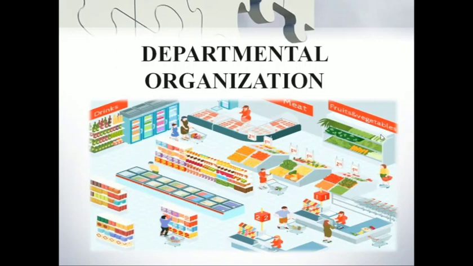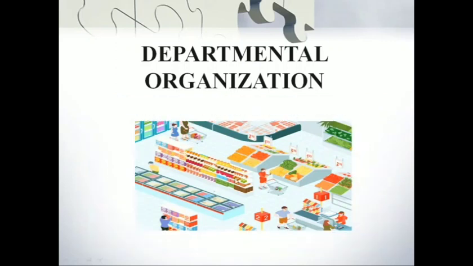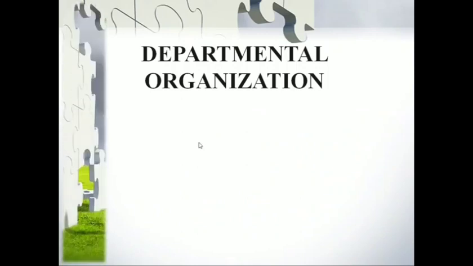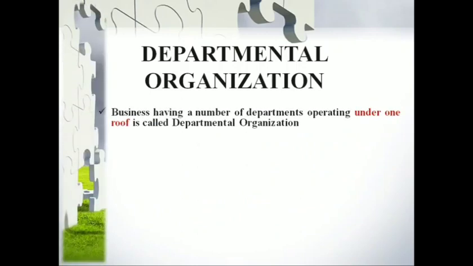In a supermarket, you could visualize that you will have various departments. You have a department for fruits and vegetables, a department for meat, a department for drinks, a department for cosmetics, a department for dairy products. Such a business organization under which there are various departments functioning under one roof is called a departmental organization.